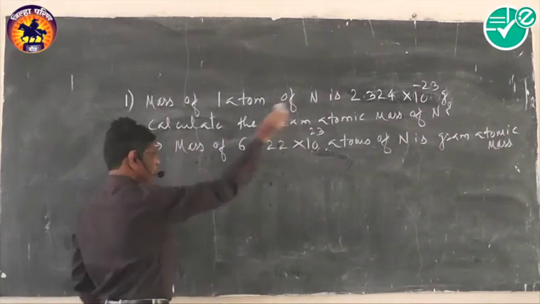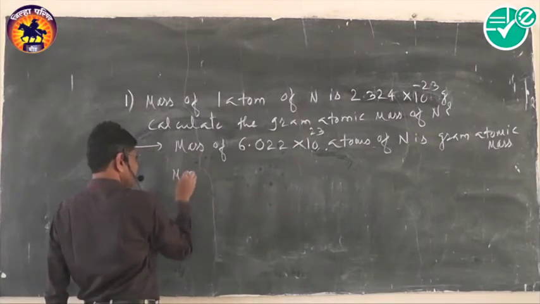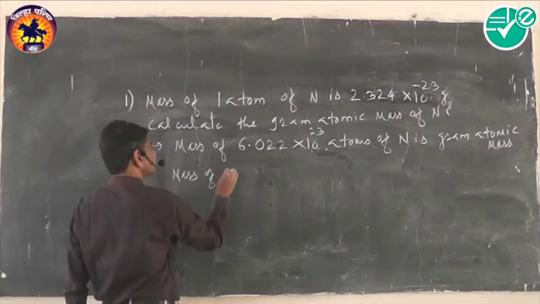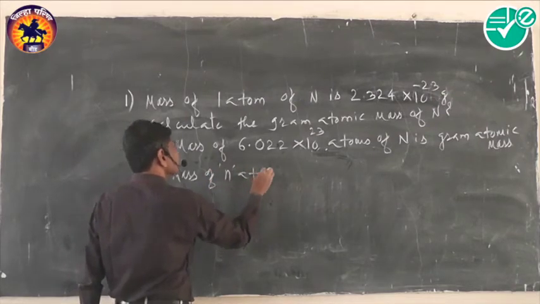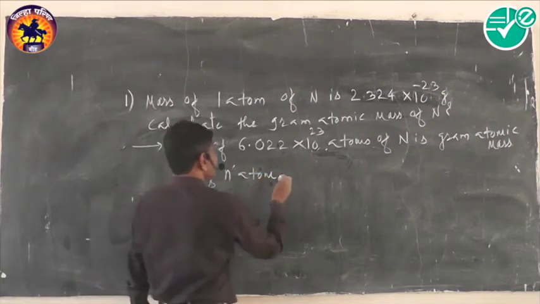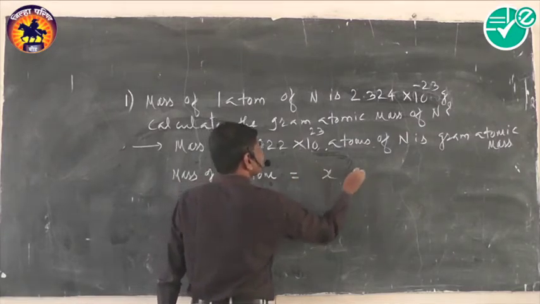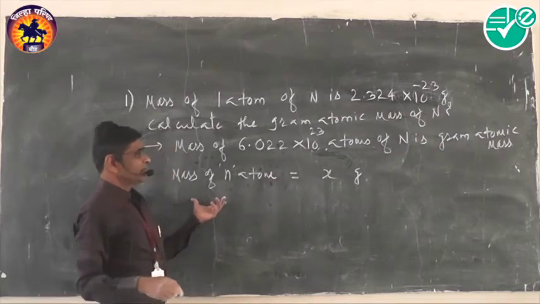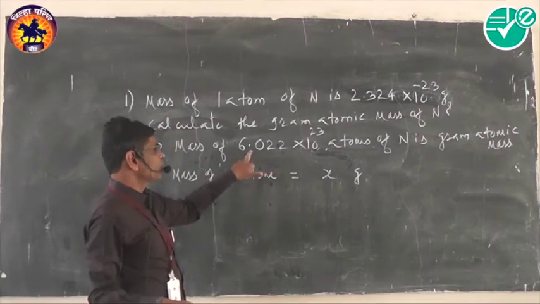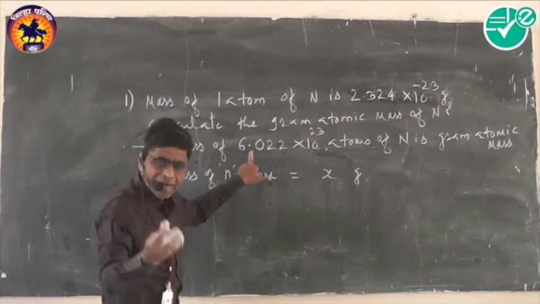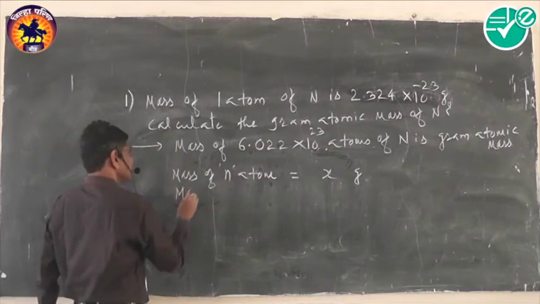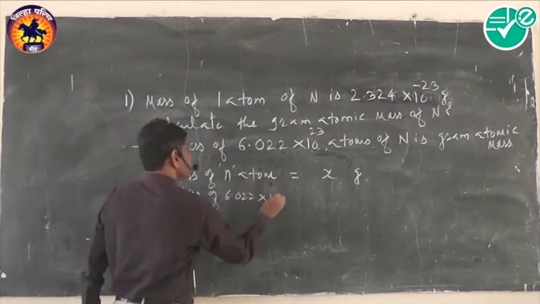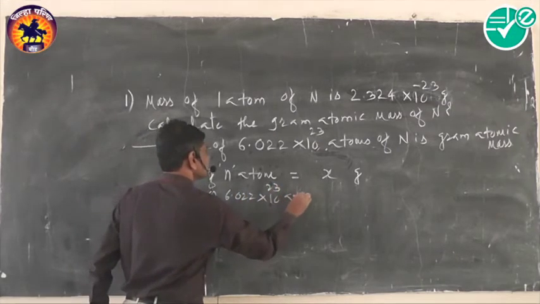And so what is the formula? If mass of n atom is given, suppose mass of n atom is equal to x gram, then we have to calculate gram atomic mass. To calculate gram atomic mass, we have to consider the mass of Avogadro's number of atoms. And so then mass of 6.022 into 10 raised to 23 atoms.